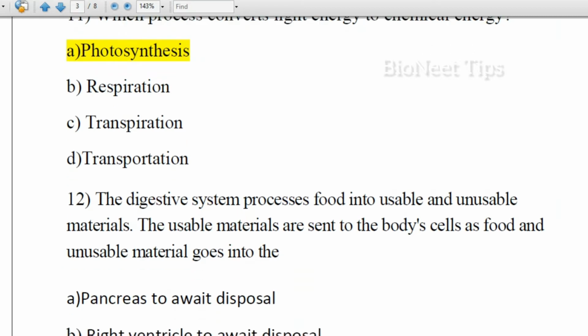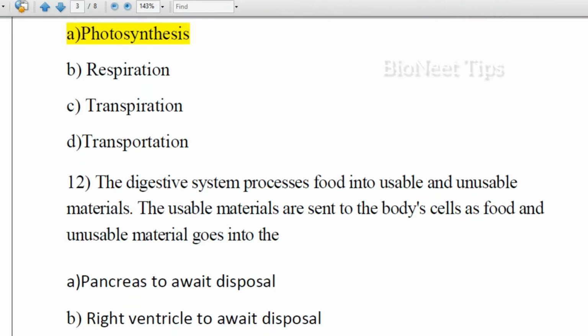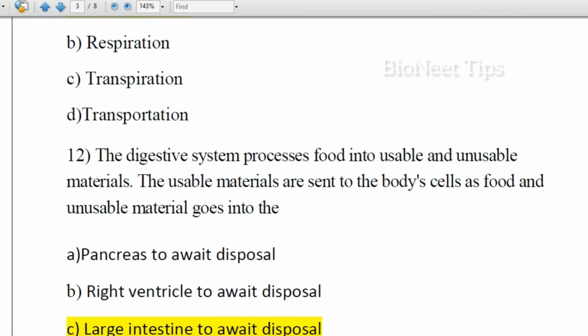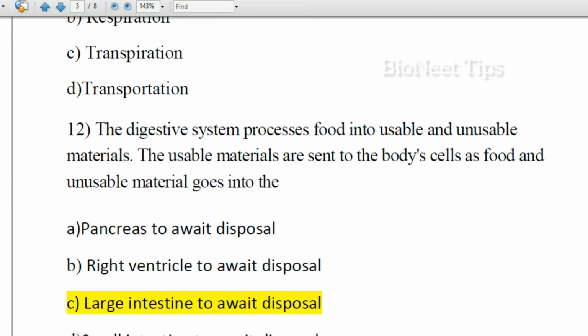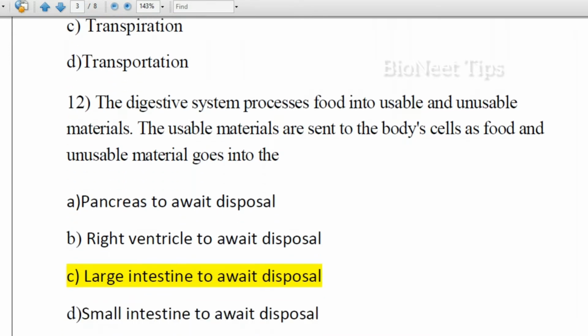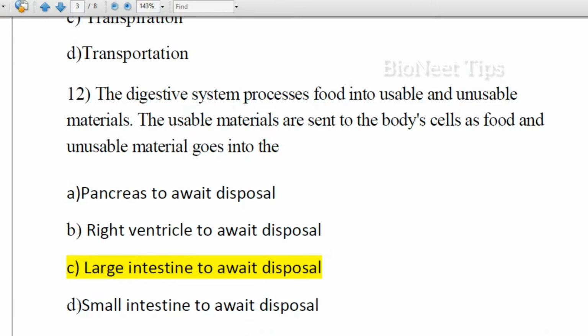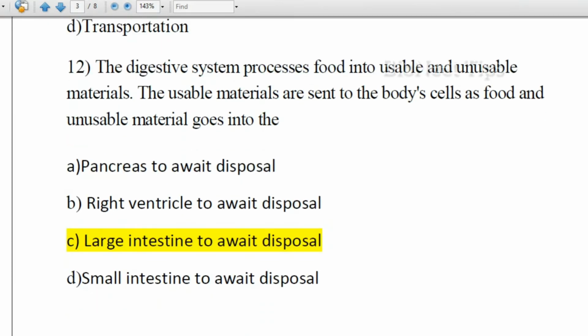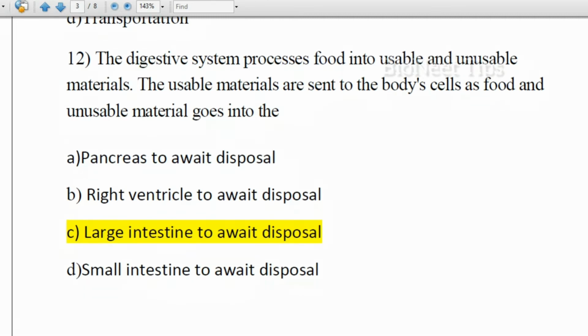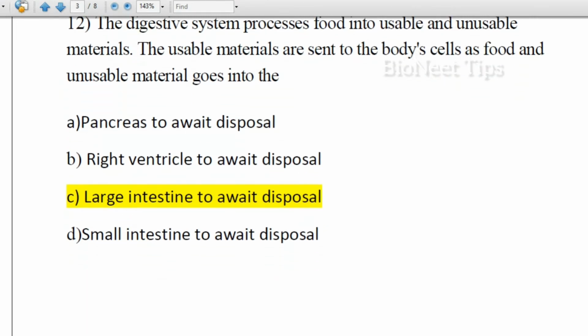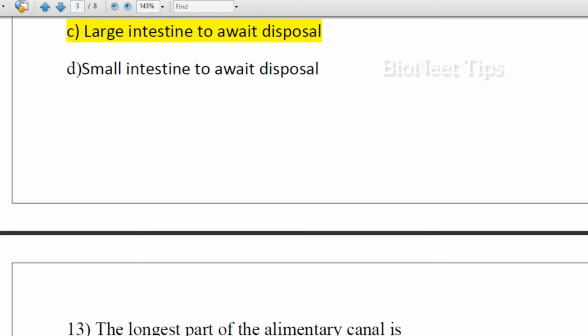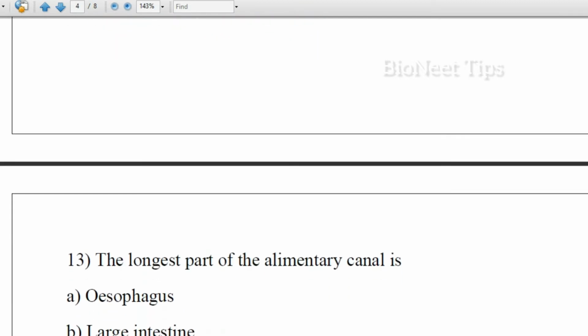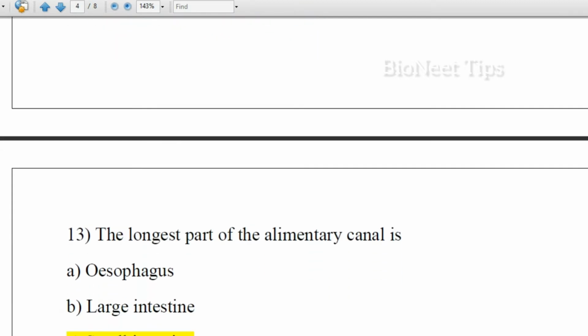The digestive system processes food into usable and unusable materials. The usable materials are sent to the body cells as food, and unusable materials go into the pancreas to await disposal, right ventricle to await disposal, large intestine to await disposal, small intestine to await disposal. So the correct answer is large intestine to await disposal.